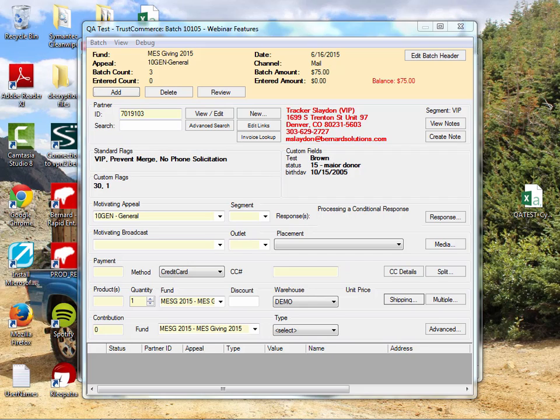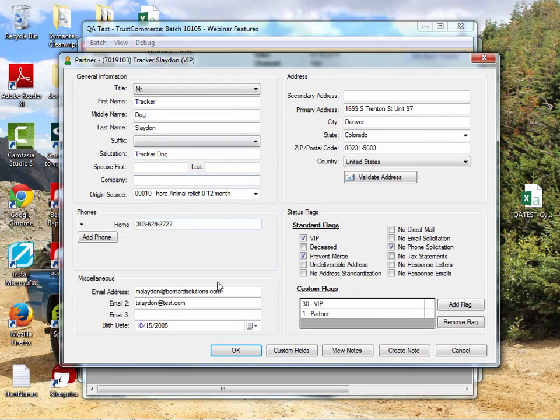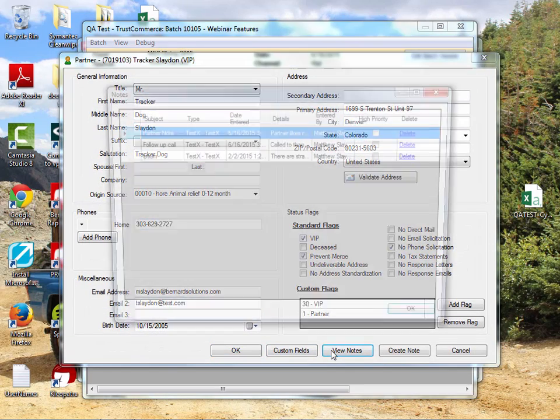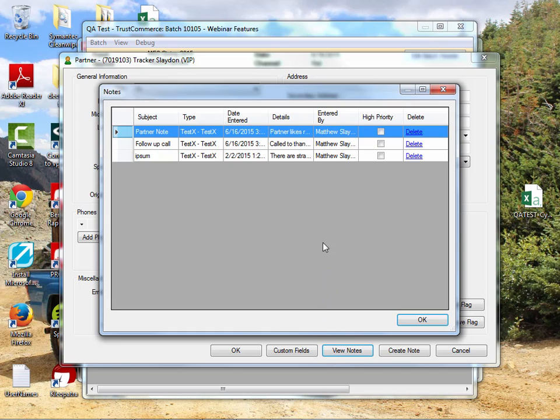For our next enhancement to Rapid Entry, data entry users will now be able to edit and delete partner and transaction notes from within Rapid Entry, in the same way that they are able to within MyBernard. Please note, the user will need to have the appropriate rights.